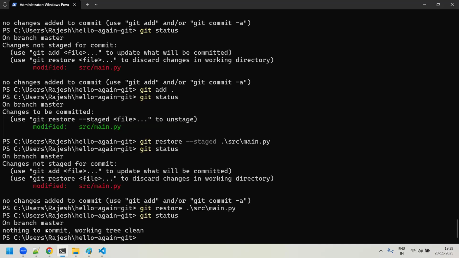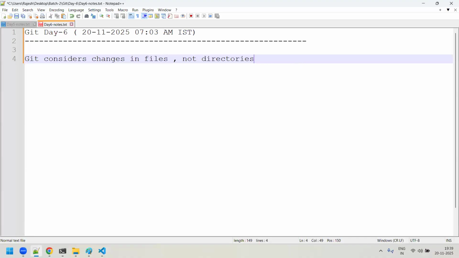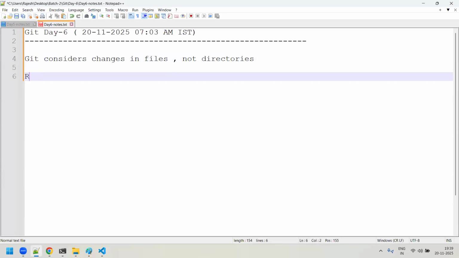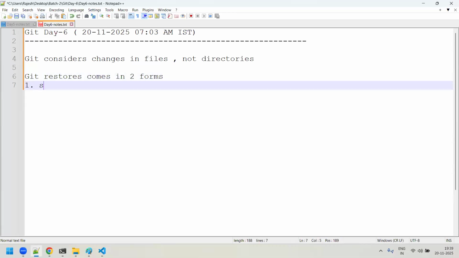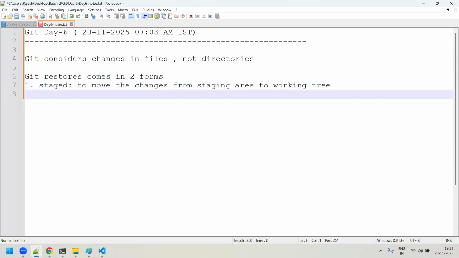Right. So let me write here. Git restore comes in two forms. One is staged, which means to move the changes from the staging area to the working tree area. The second is the normal one, which means to clear the changes from the working tree itself.